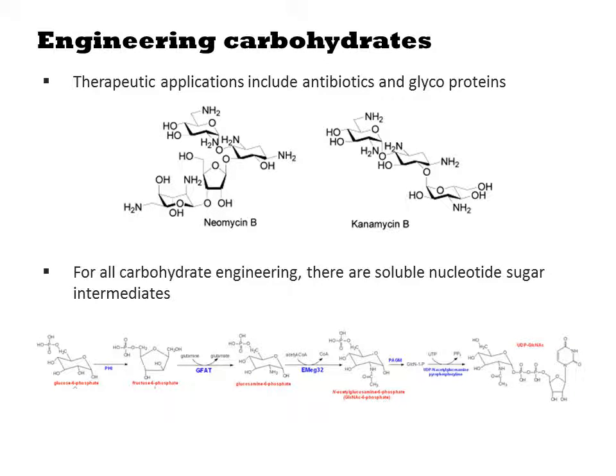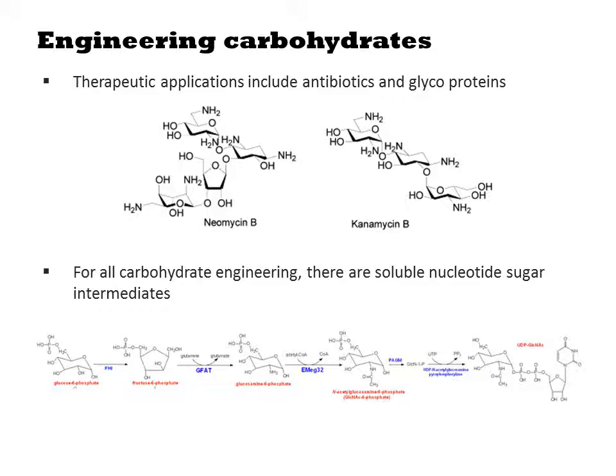For all carbohydrate engineering, there are soluble nucleotide sugar intermediates. The enterobacteria produce a diverse array of capsular polysaccharides, and as a result, there are enterobacterial pathways for many nucleotide sugars that could be easily moved to an engineered E. coli. Here's an example of one of these pathways that takes glucose 6-phosphate to UDP-GlcNAc. So you really only need to add transferases and polymerases to design new carbohydrates. The nucleotide sugars are off-the-shelf pathways.